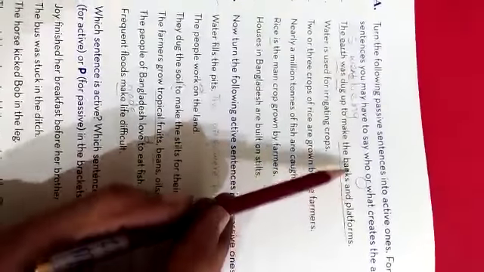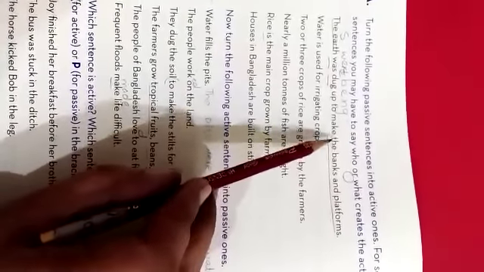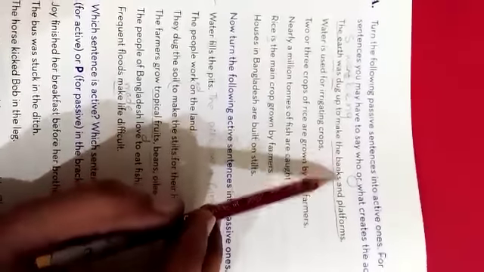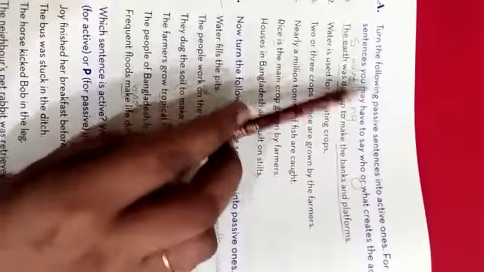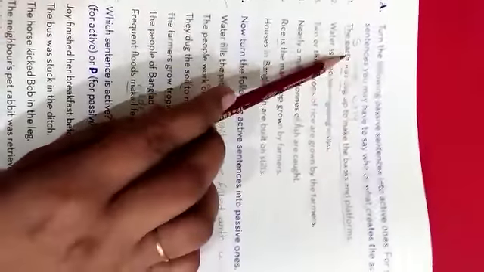Okay, were. So how will we change it into passive form? The banks, the T will be capital. The banks and platforms were being dug up by the earth.